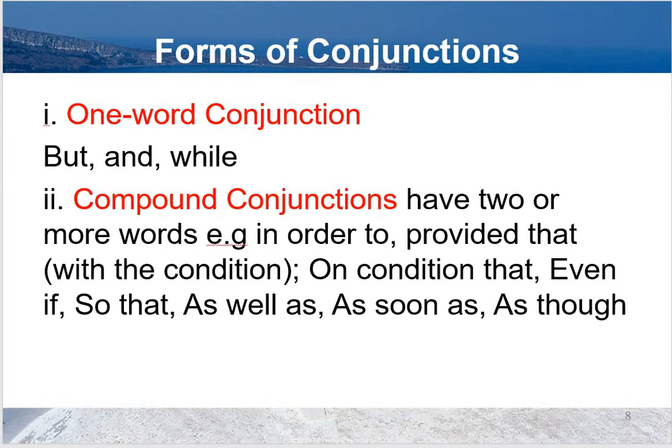Okay, now we find forms of conjunction. There is a one word conjunction, but and while. There are also compound conjunctions. They are two or more words. For example, in order to, provided that. Provided that means with the condition. On condition that, even if, so that, as well as, as soon as, as though, all of them are compound conjunctions.